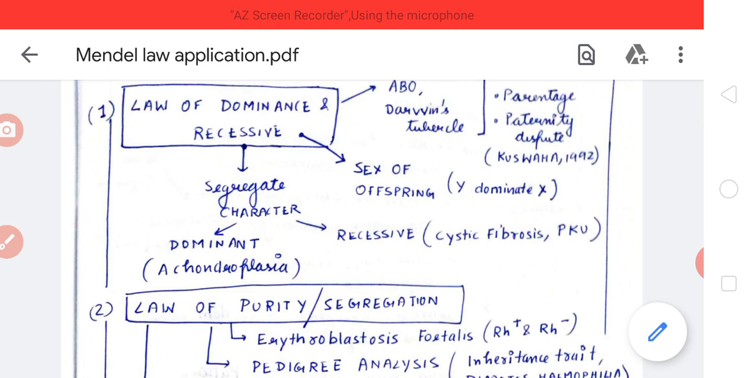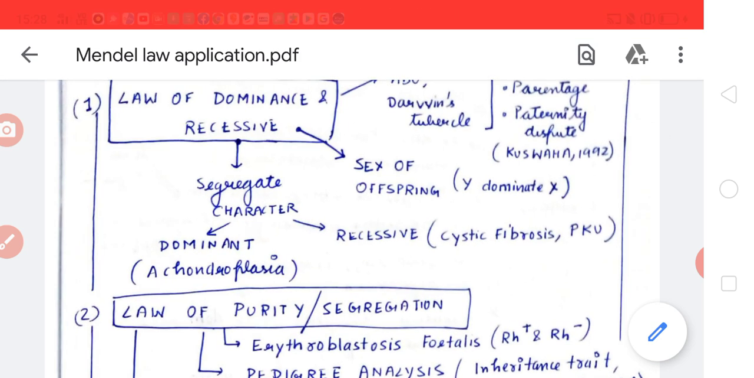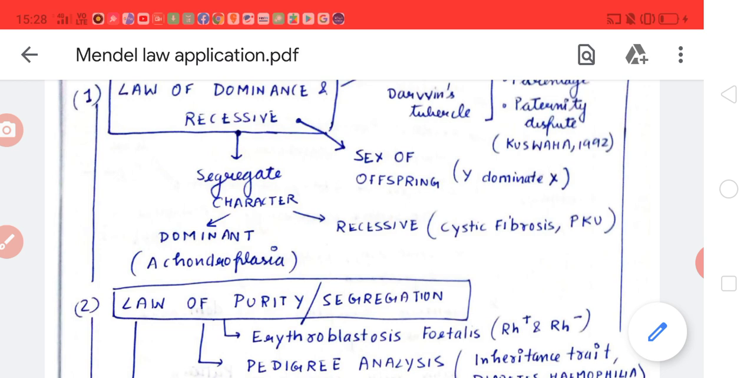If the genotype of the child is XY, then it is a male. If it is XX, then it is a female. So Y dominates over X. Hence determining the sex of offspring is also an application of the law of dominance and recessiveness. The law of dominance and recessiveness helps us to segregate those characteristics which are transmitted as a dominant trait and those which are transmitted as a recessive trait.